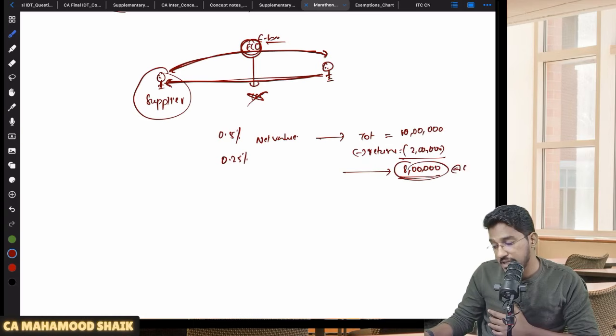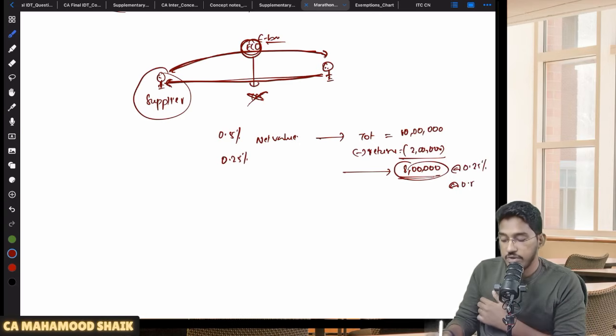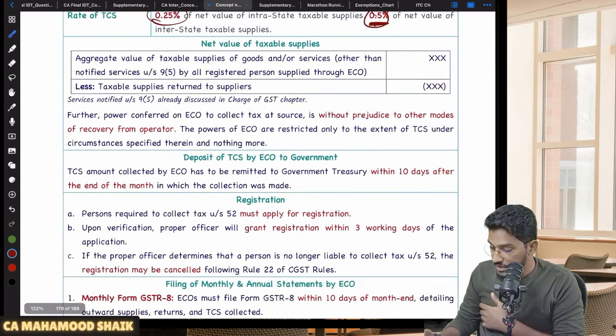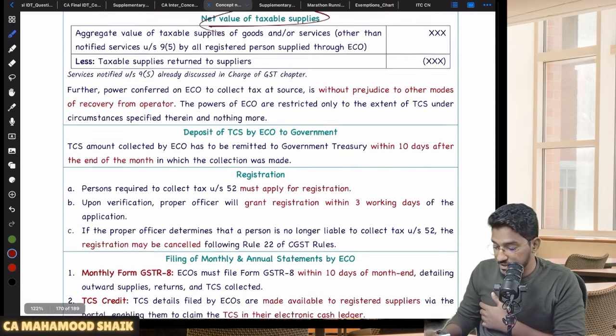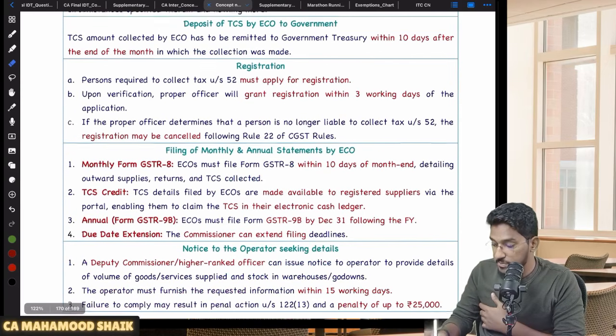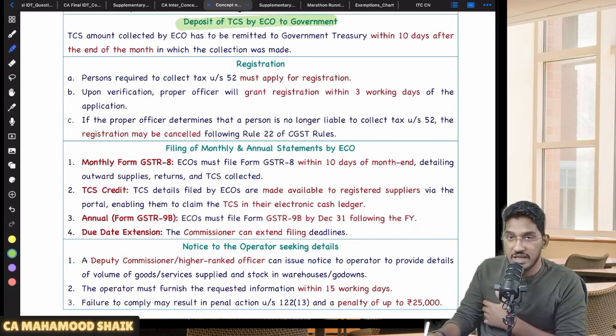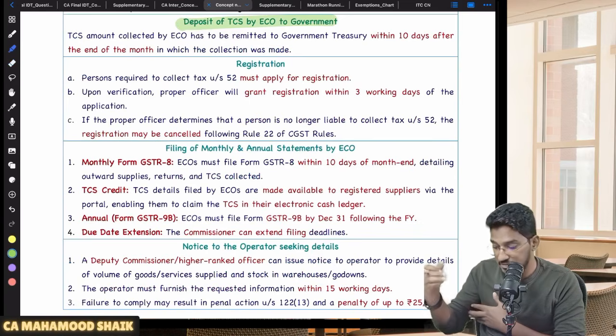On this, they will multiply 0.25% CGST, SGST, or 0.5% IGST in case of interstate supplies. On the net value of taxable supplies, they are required to collect that TCS amount. This also I have given you, how to calculate the net value of taxable supplies. I have clarified. Then what? Deposit of TCS amount by the ECO. Whatever TCS amount has been collected by the e-commerce operator, they can't enjoy that money; they have to go and deposit that with the government.